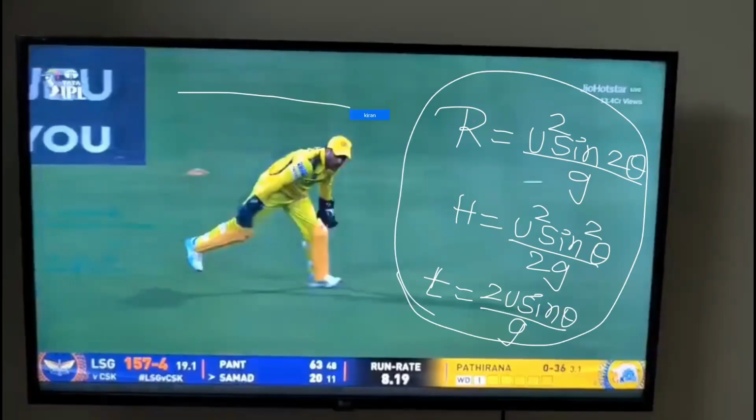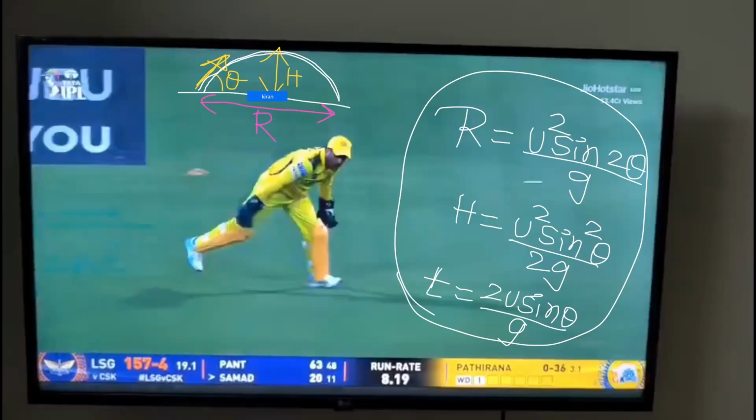What does it say? If you throw a certain ball like this, then this will be the maximum range. This is the range we say. And then this is the maximum height, and then the velocity with which you are throwing, and this is the angle, correct or not?